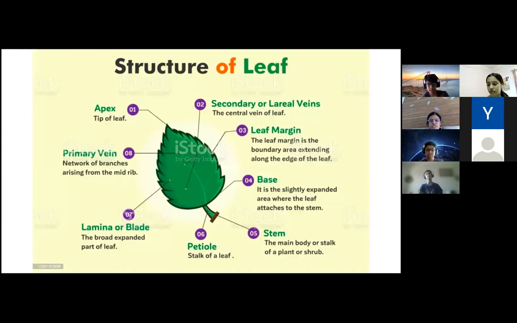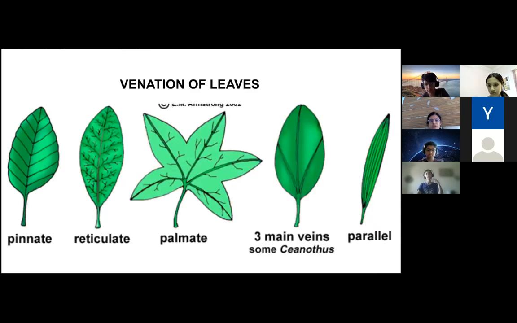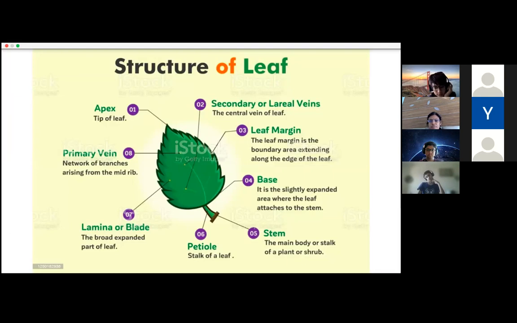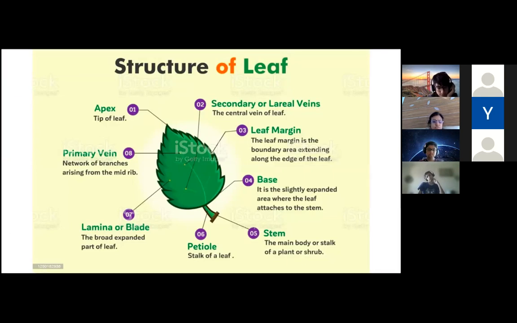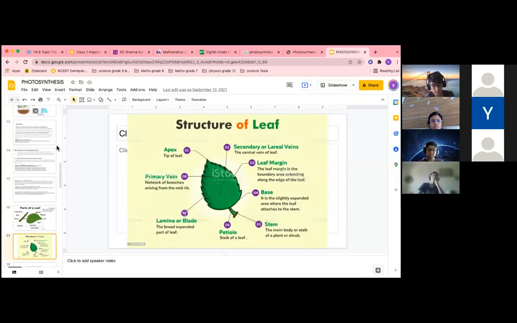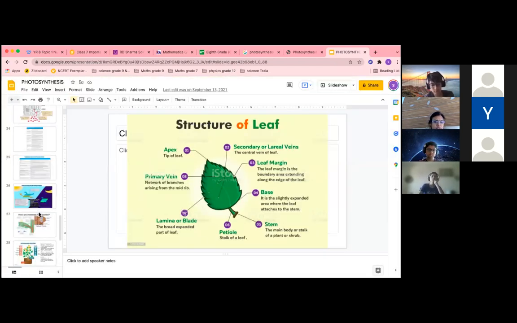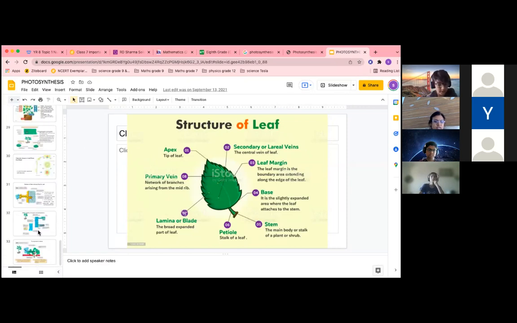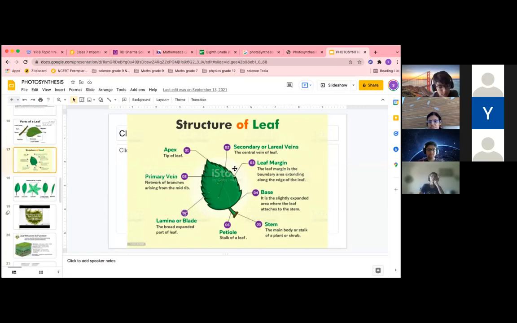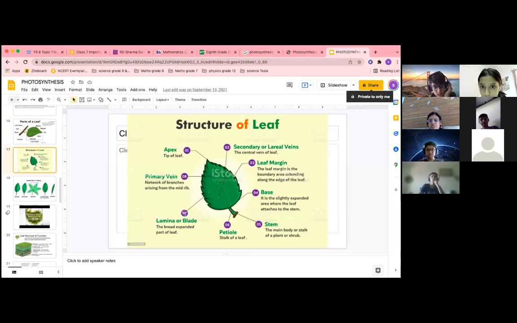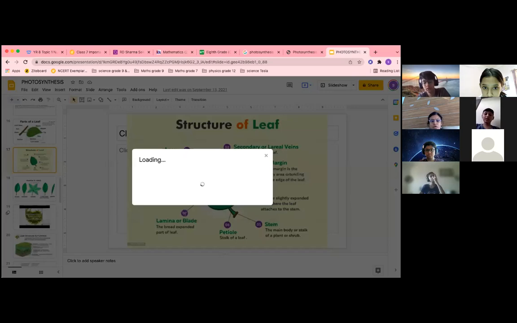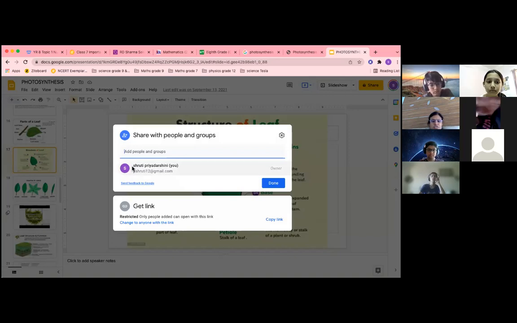So I'll once again share this PPT. How many slides are there? Only this many, na? There are extra slides also. Ma'am, it shows error 404. Unable to access document. Please check if you are connected to the internet. Ma'am, in my it is connected. Okay, see, I had done the share option. So get the link. Copy link.